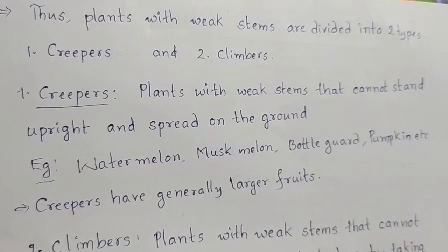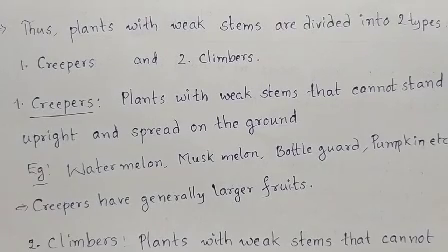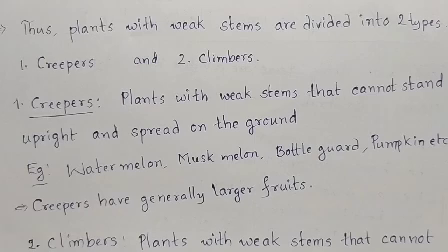Creepers are the plants with weak stems that cannot stand upright and spread on the ground.